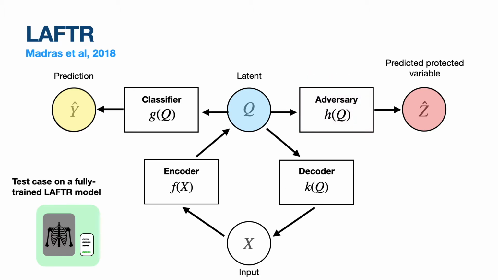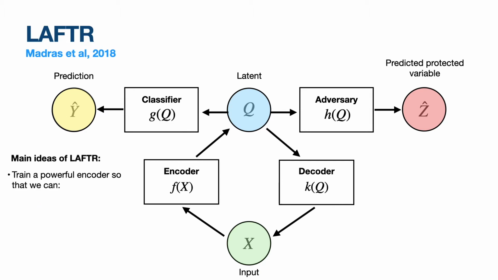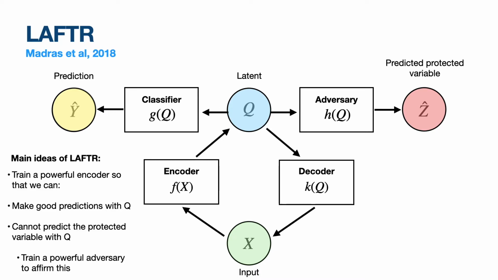Finally, Q is passed to the decoder, which tries to reconstruct X from Q, so that we know that the latent representation Q encodes all the necessary information needed to get X. So that's how LAFTR works. The main ideas of LAFTR are to train a powerful encoder so that we can make good predictions with the encoded representations, and also, with those encoded representations Q, we can't predict what the protected variable was. And in order to affirm this last point, we train a powerful adversary that tries to explicitly retrieve the protected variable from Q, but yet still fails.